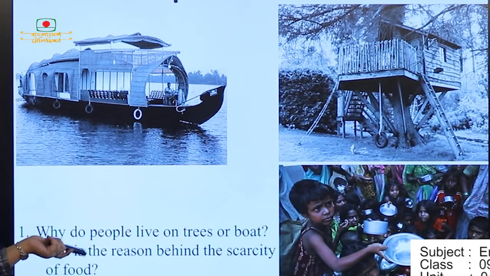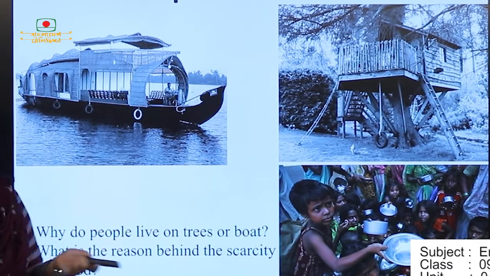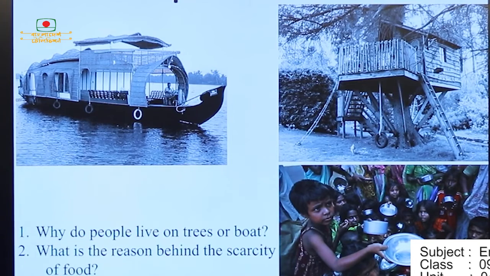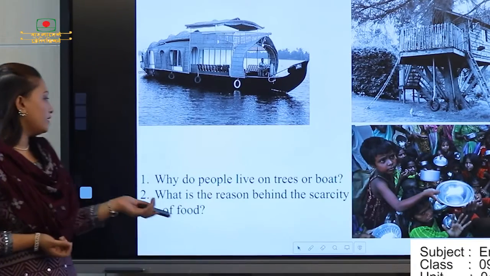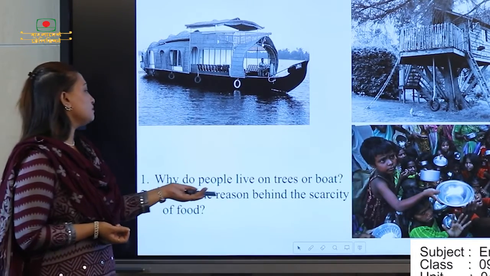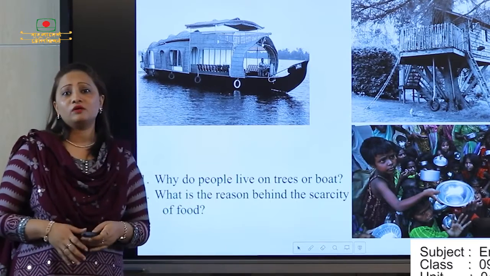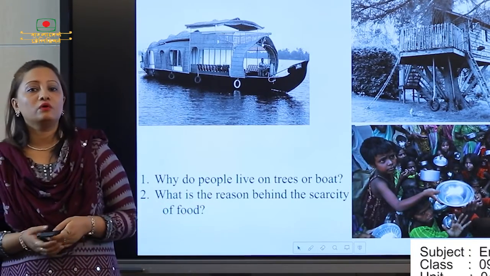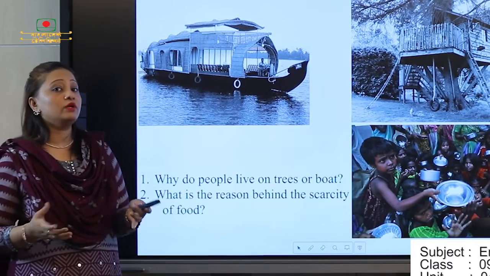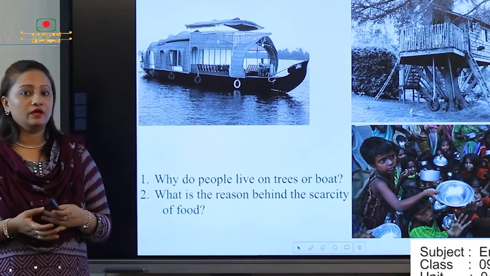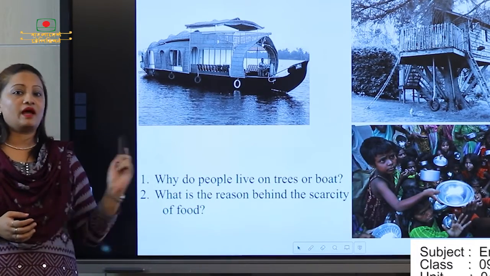So why do people live on trees or boats? Because there is no place for living nowadays. And our second question is, what is the reason behind the scarcity of food? Because our production is not okay. We don't have the delivery of food. Actually, this is the main reason behind this.